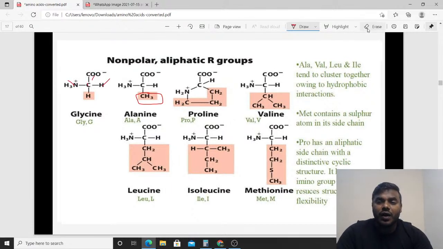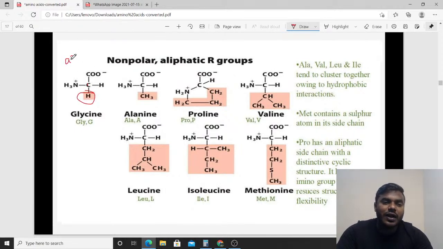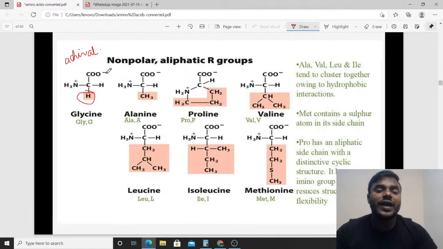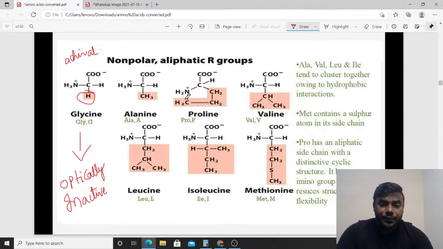Glycine is the simplest amino acid among all because its side chain is just hydrogen, and you can see it is not a chiral carbon, it is achiral. That's why it never rotates plane polarized light in any direction. Glycine is the only amino acid among the 20 amino acids which is completely optically inactive. Please do not forget that.